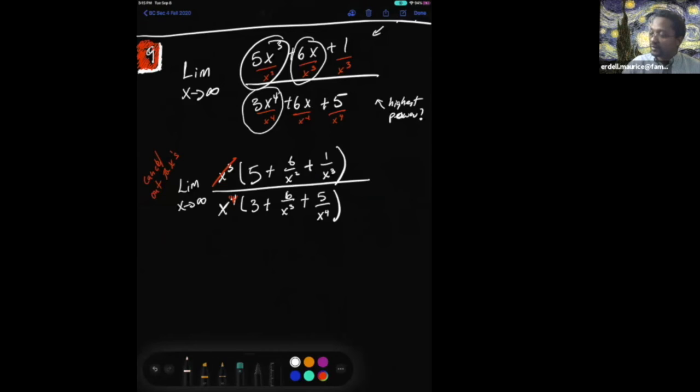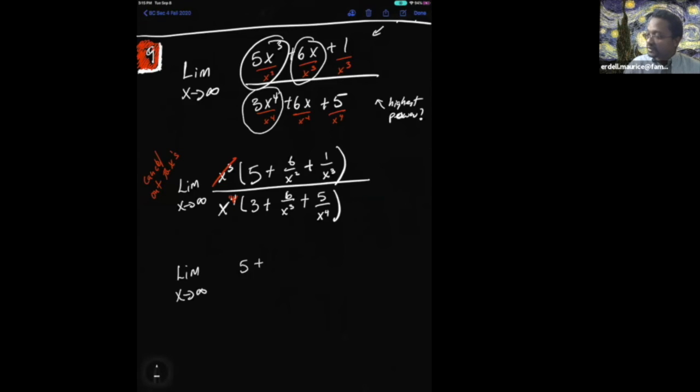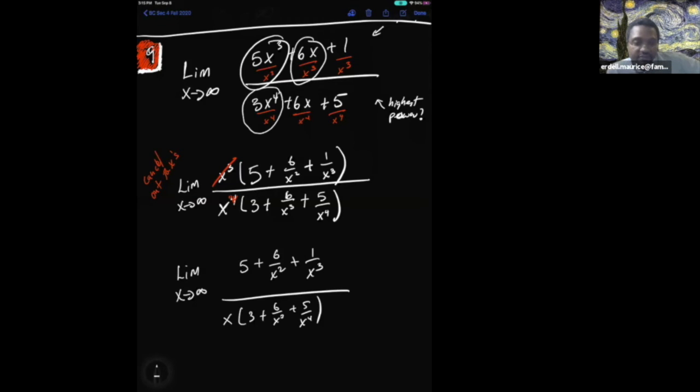So limit as x goes to infinity, the top simplifies to just 5 plus 6 over x squared plus 1 over x cubed. The denominator is x times 3 plus 6 over x cubed plus 5 over x to the 4th power. Did I lose anybody on that most important step? You got to simplify those x's out front.